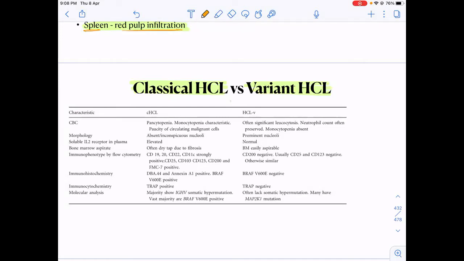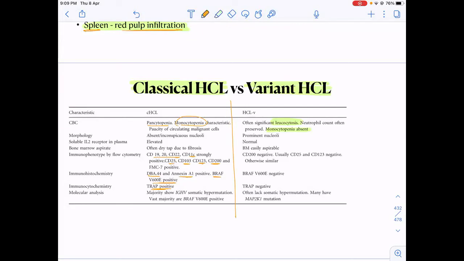So classical, we have already read. It will have pancytopenia, monocytopenia. Okay, then the markers are CD20, 11C, 25, 103, 123, 200 positive, DBA44, annexin A1, BRAF V600E positive, TRAP is also positive. Okay, what happens in hairy cell leukemia variant? Instead of pancytopenia, they present with leukocytosis. Monocytopenia is absent.